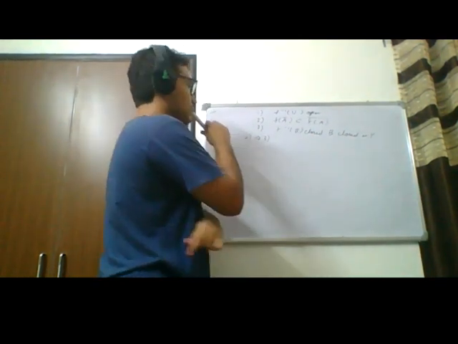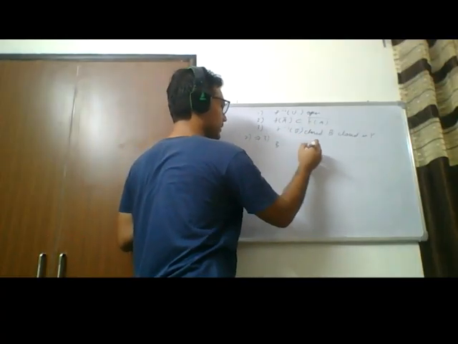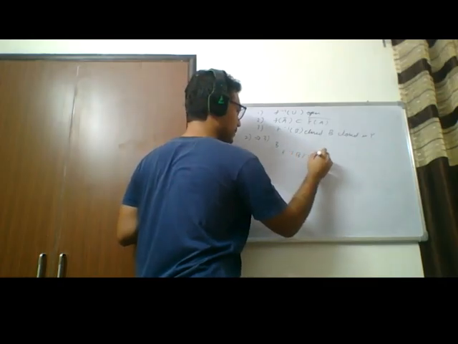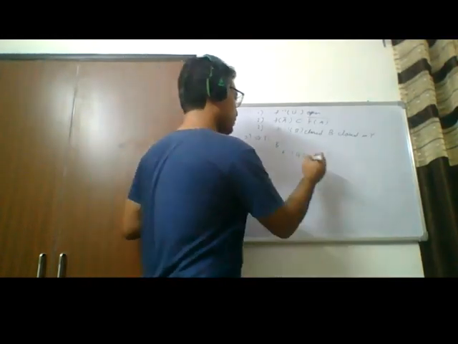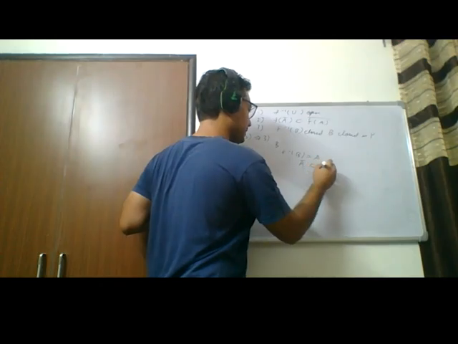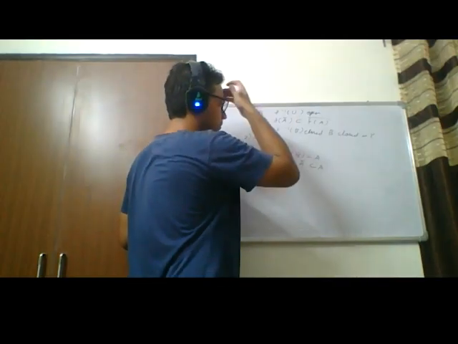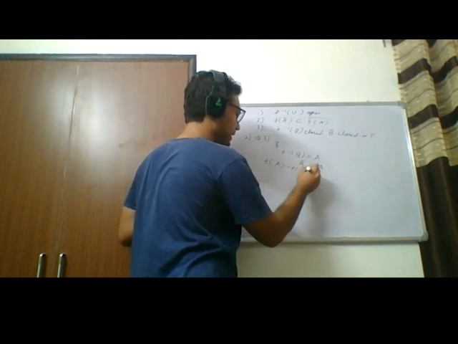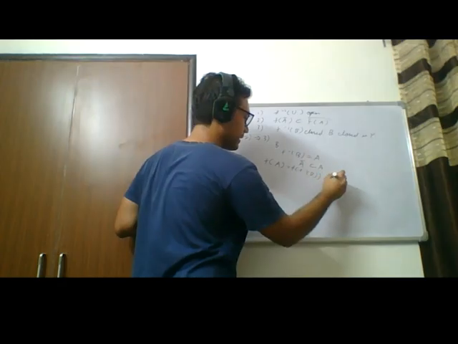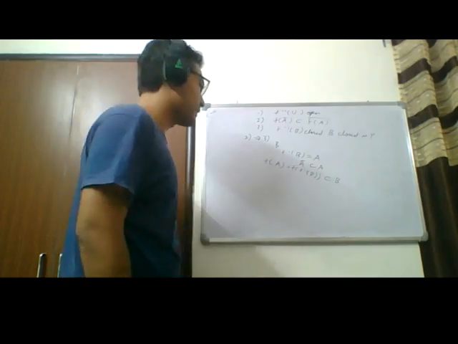Now let's prove 2 implies 3. Let B be a closed set in Y, and let f inverse B equal A. If we show that A is closed, we're done. So we have to show that the closure of A is contained in A. Now f of A is equal to f of f inverse B, so it's contained in B for all functions, and equal in the case of surjectivity, I believe.